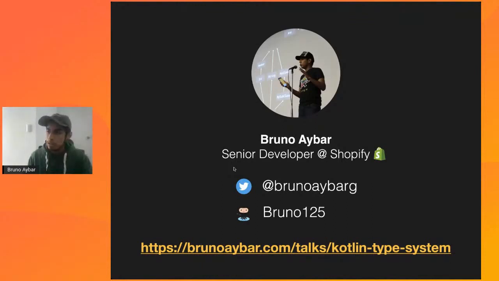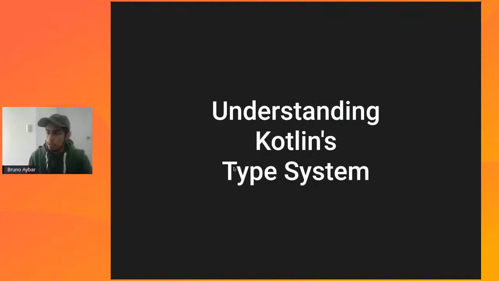All right. So about the topic, about what we'll be talking about. We'll be talking about Kotlin. We will be talking about its type system. This is a talk that I actually gave for the first time 3 years ago, and I think the nice part about this specific talk is that regardless of how many years have passed, many of the contents that we'll be sharing today are timeless.